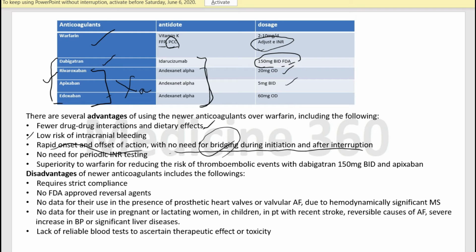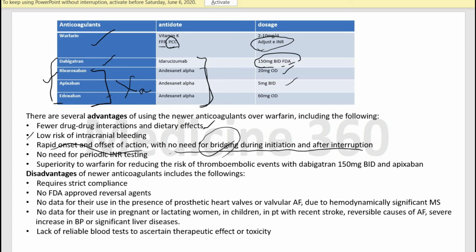So in the case of newer anticoagulants, there is no need for any bridging. No need for periodic INR testing. In the case of warfarin, we have to check the INR periodically, after a month or two.